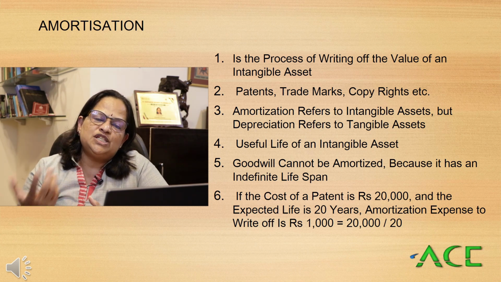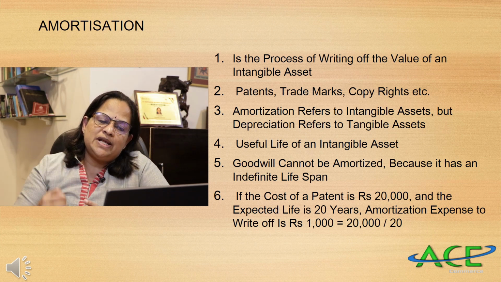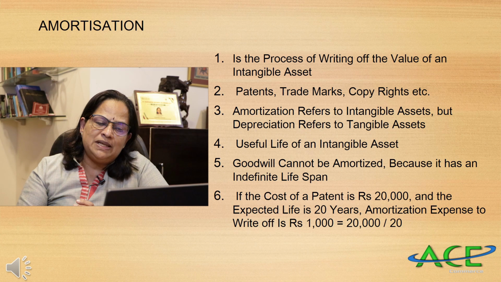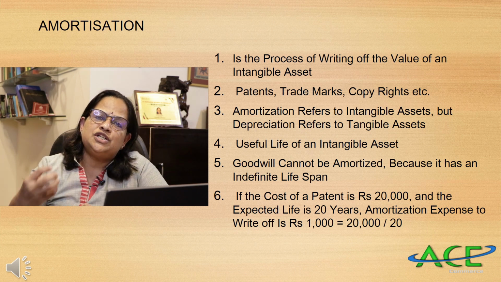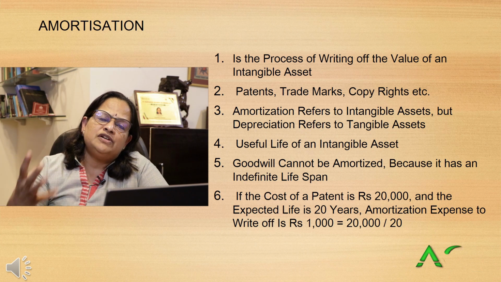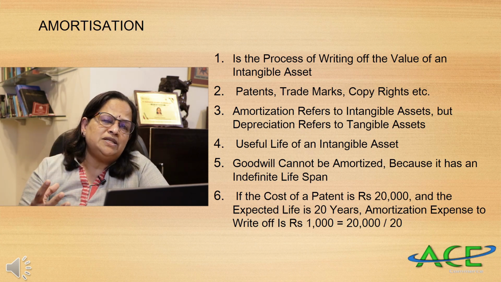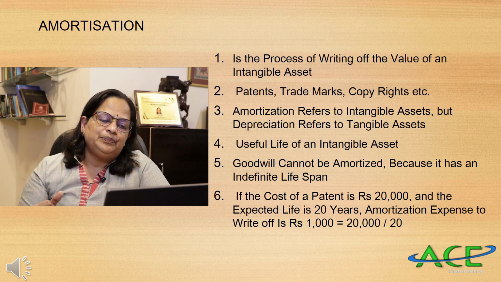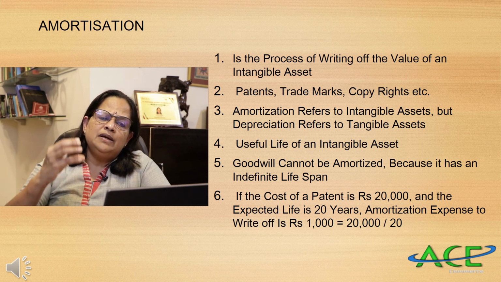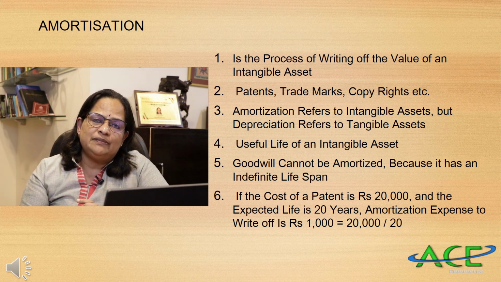What are the examples of intangible assets? Patents, copyrights, trademarks, all that. So amortization refers to intangible assets, whereas depreciation is related to tangible assets. Tangible assets we can see: plant and machinery, furniture, all that we can see. Whereas amortization is related to patents and copyrights, which we cannot see. And amortization we will provide during the useful life of the asset.